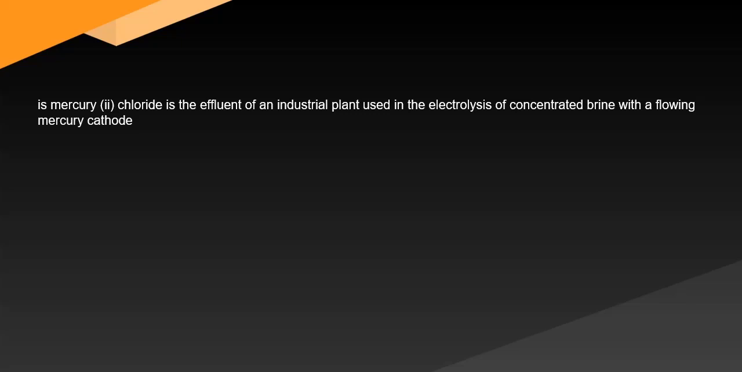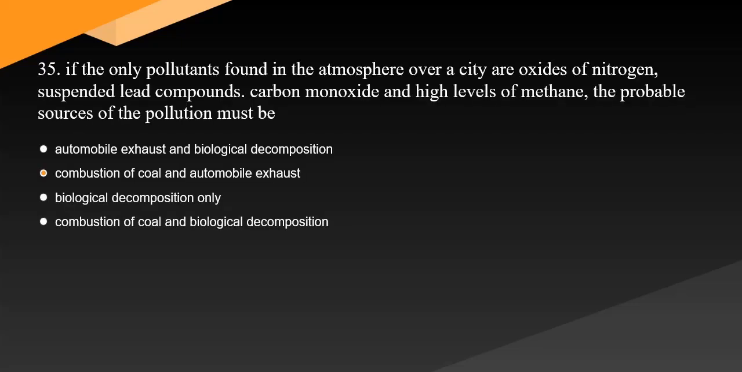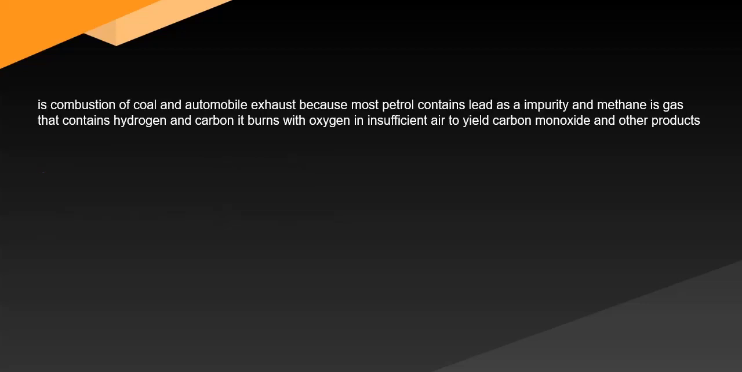Mercury(II) chloride is in the effluent of an industrial plant used in the electrolysis of concentrated brine with a flowing mercury cathode. 35. If the only pollutants found in the atmosphere over a city are oxides of nitrogen, suspended lead compounds, carbon monoxide and high levels of methane, the probable sources of the pollution must be. Question 35 Answer is combustion of coal and automobile exhaust because most petrol contains lead as an impurity and methane is a gas that contains hydrogen and carbon. It burns with oxygen in insufficient air to yield carbon monoxide and other products.